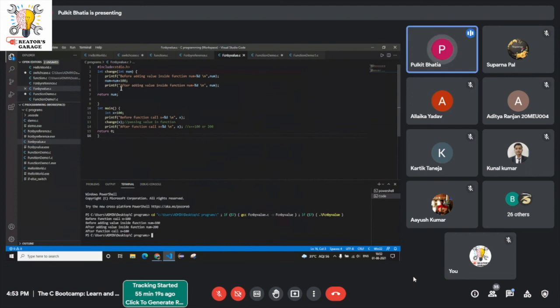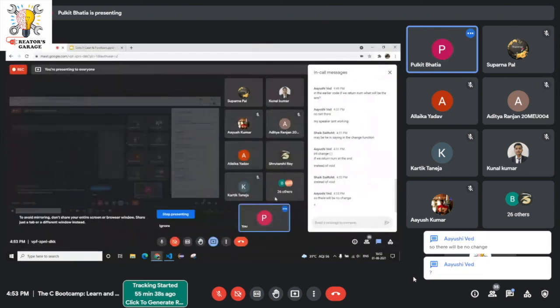See, in case of int, as I told you, you have to write a return statement. I just changed from void to int and returned that similar num. I guess this much clears your doubt.